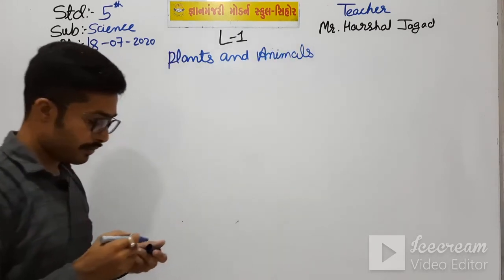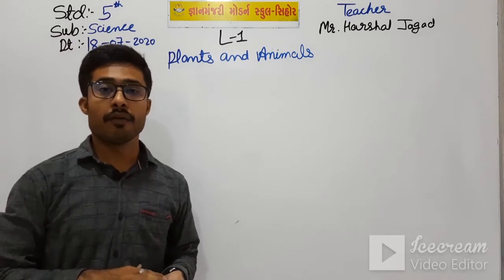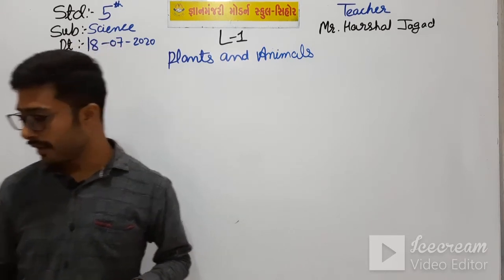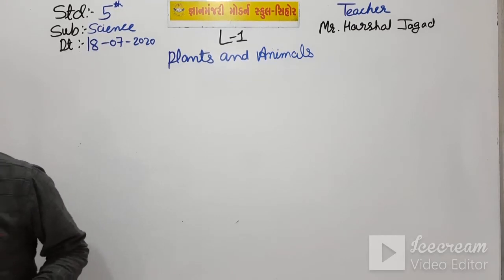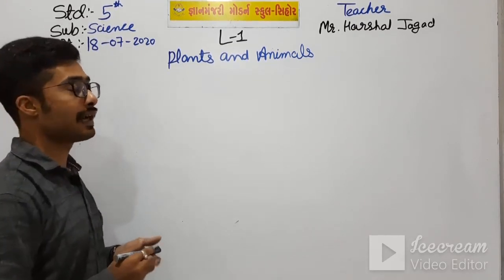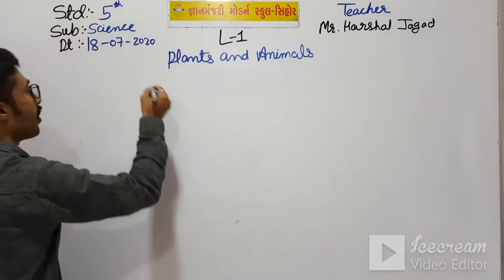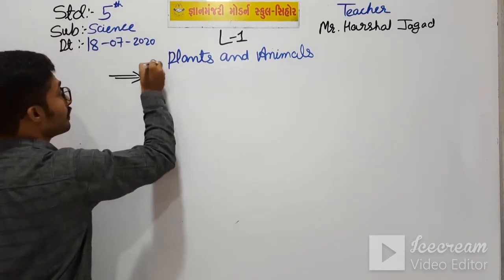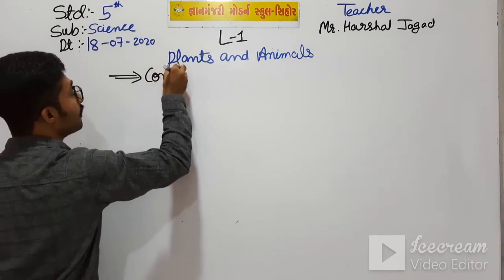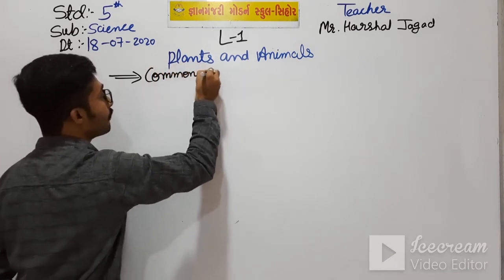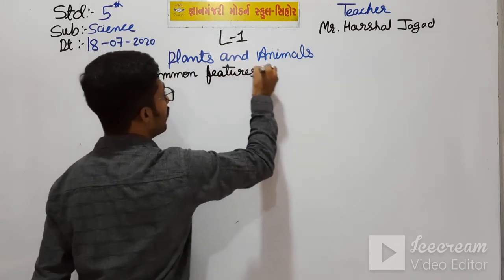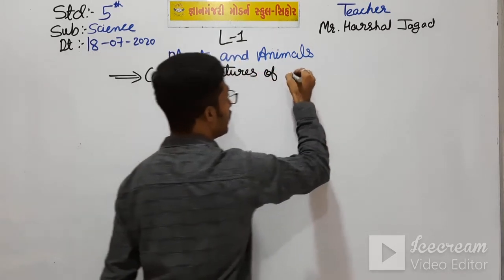Okay students, in this, first of all, we have seen the characteristic features of plants and animals, some of the common features of plants and animals.